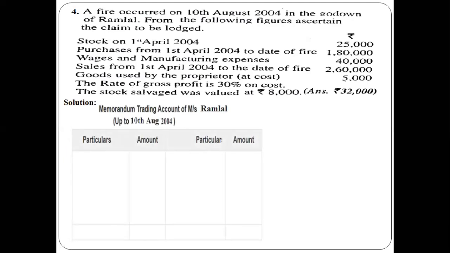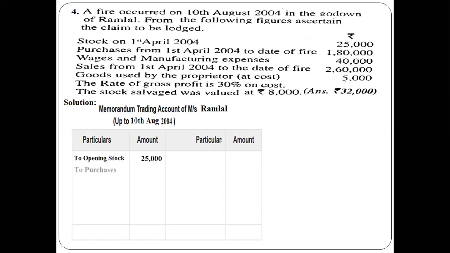As you are already aware, we need to prepare the memorandum of trading account. The memorandum trading account of Ramlal up to the date of fire, that is 10th August 2004, with particulars and amount, in the ledger account format. Now we will start filling in the information available with us. First we'll write opening stock. Opening stock we have been given is 25,000.